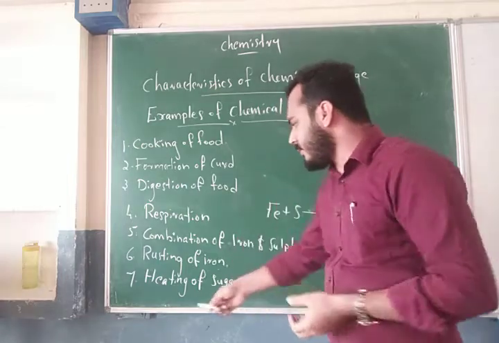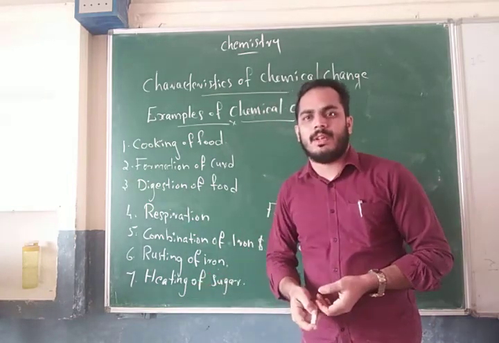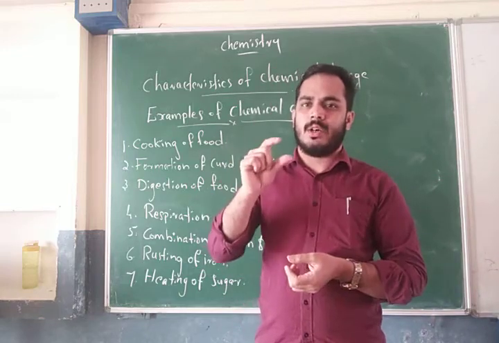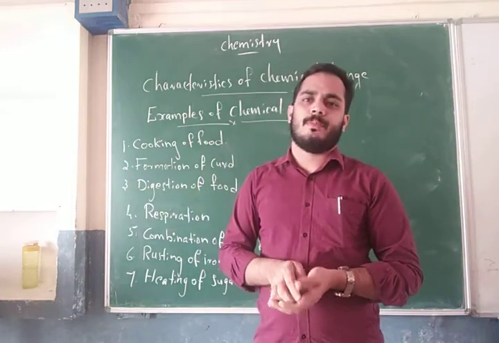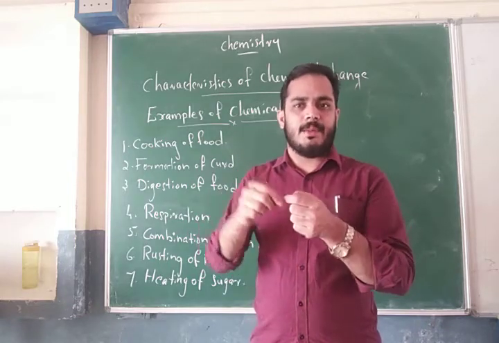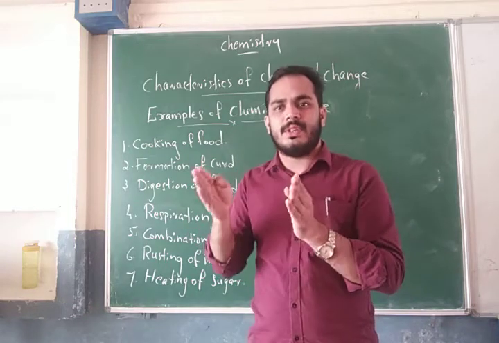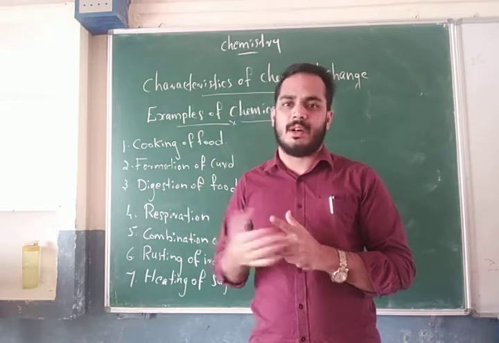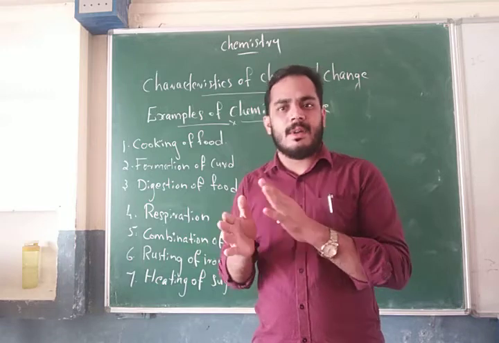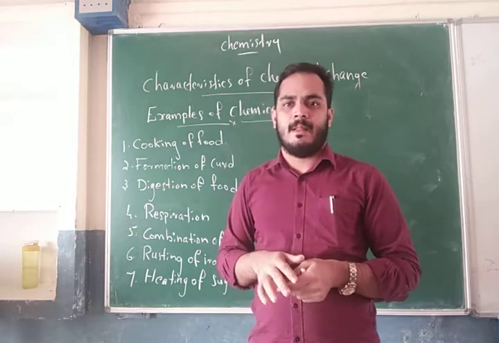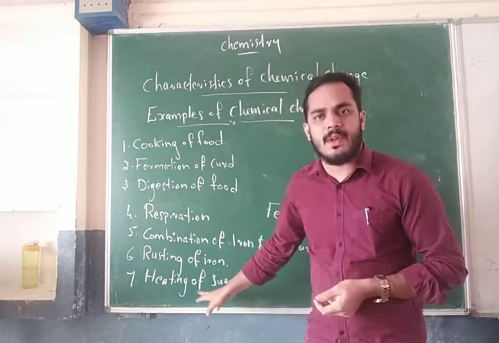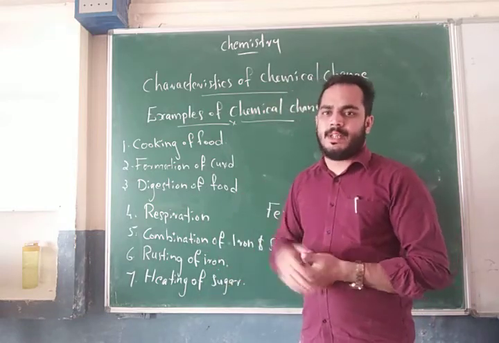And next one, heating of sugar. We take sugar in a test tube and gently heat the test tube. After a little time, what happens? The sugar changes into a black, brownish color. This color never turns back again. So that is a permanent change. The heating of sugar is also an example of chemical change.